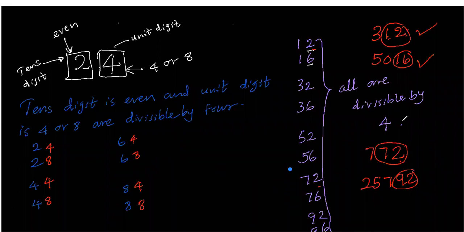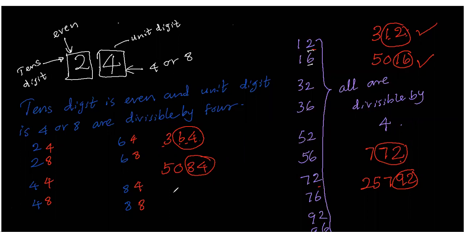One rule about these big numbers, numbers with more than 2 digits. Then take 364. Can you say whether this is divisible by 4 or not? Yes, the last 2 digits are 64, so it is divisible by 4. Then if I write 5084, is that divisible by 4 or not? Divisible, the last 2 digits are divisible by 4.